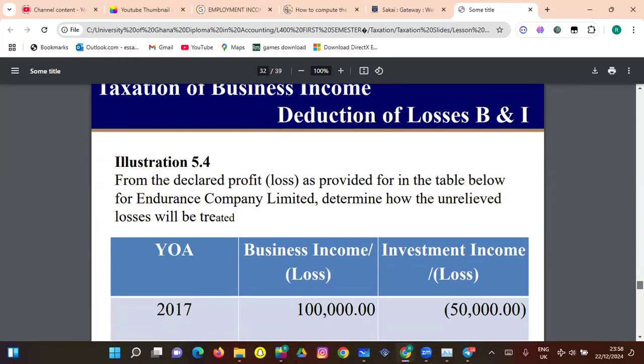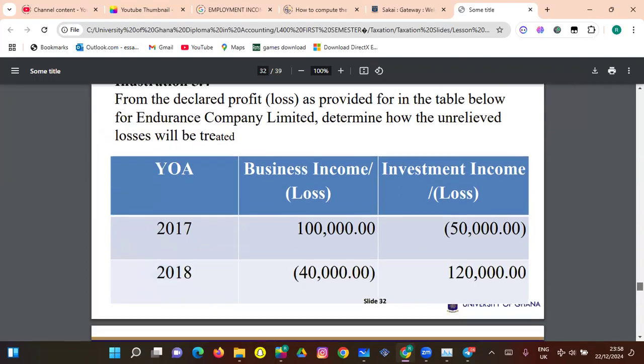So this is an example here. From the declaration, profits or loss as provided in the table below for Endurance Company Limited. Determine how the unrelieved losses will be treated. I remember I told you that business losses can be offset by investment profits, but investment losses cannot be offset by business profits. You have to keep that in mind.